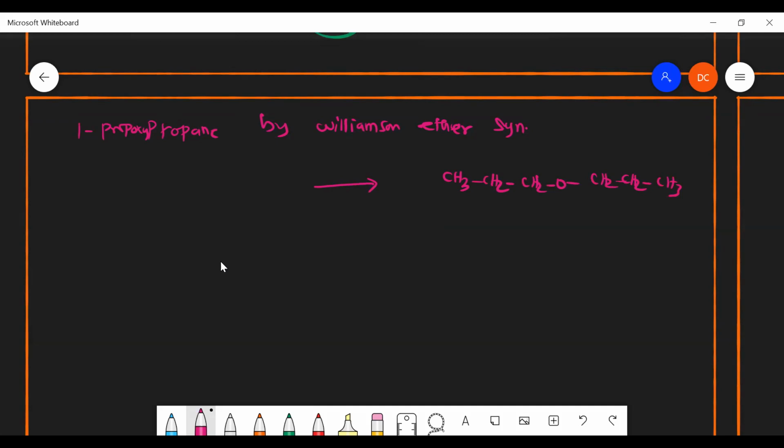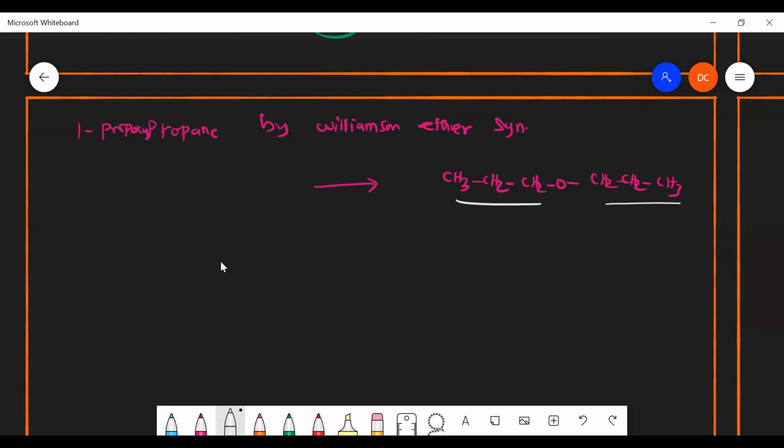So if you want to prepare it by Williamson synthesis, what are all the reagents I need? So 3 degree alkoxide, sir. No, not like that. Because here we can prepare based on the product only. We have to take a reaction.